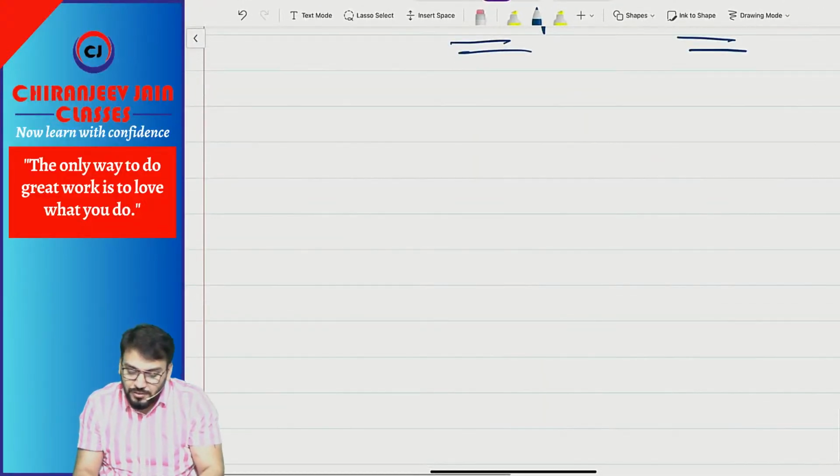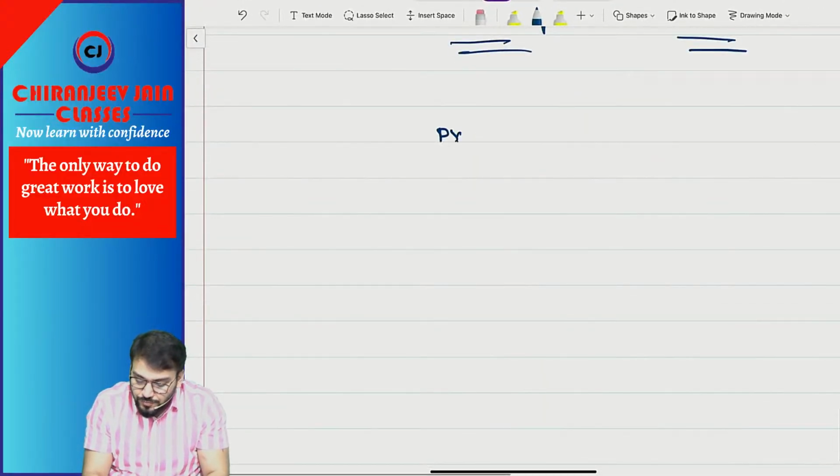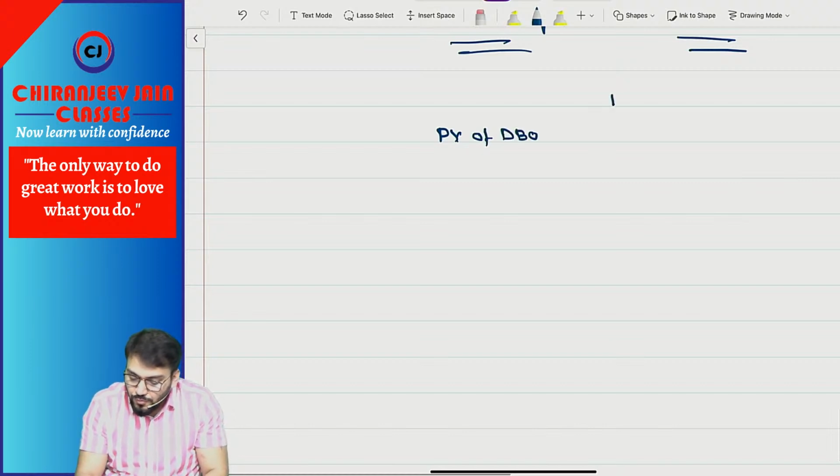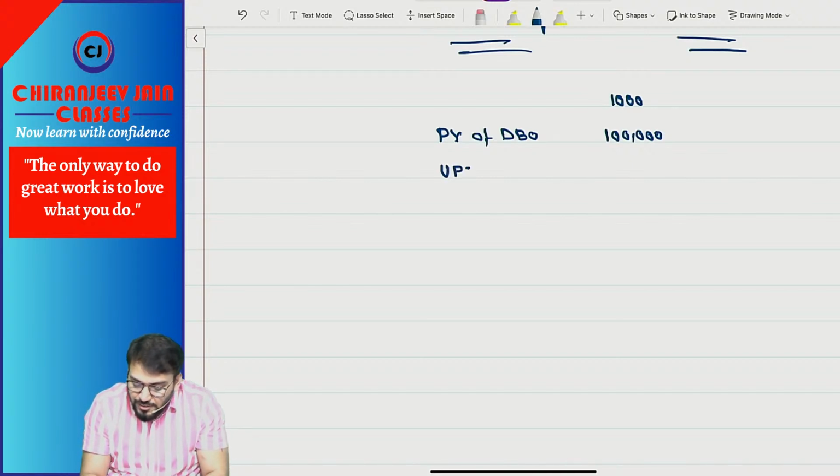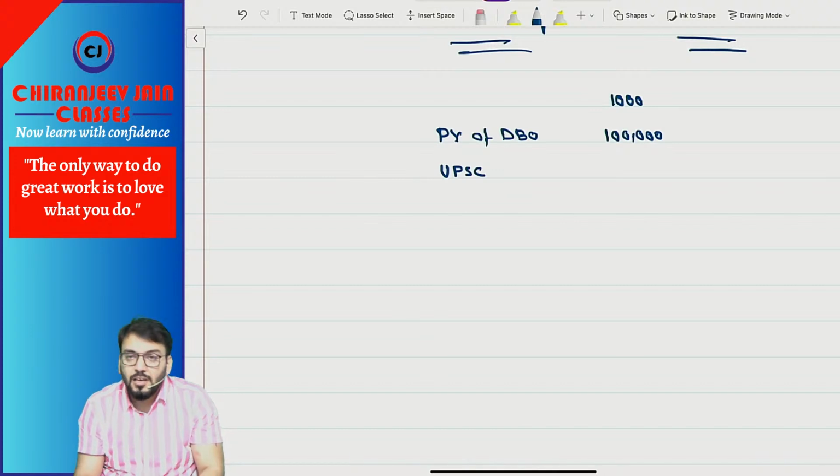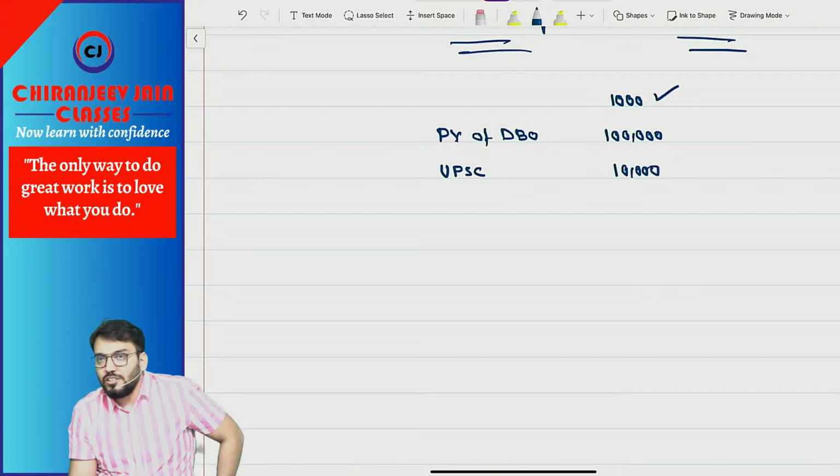Just try to understand. Suppose the present value of DBO for 1000 employees is 1 lakh. I'm just giving one question. And there is an unamortized past service cost of 10,000, for 1000 employees.